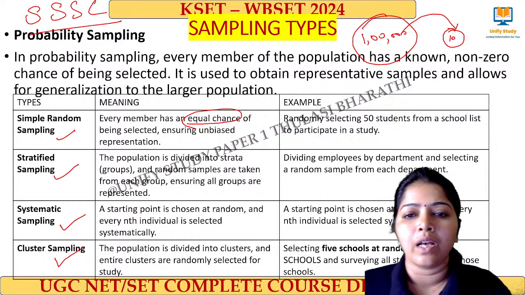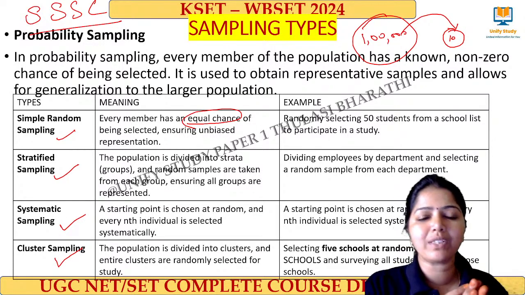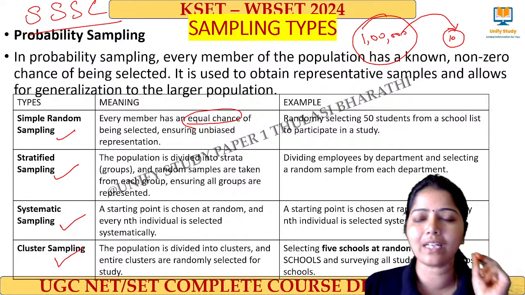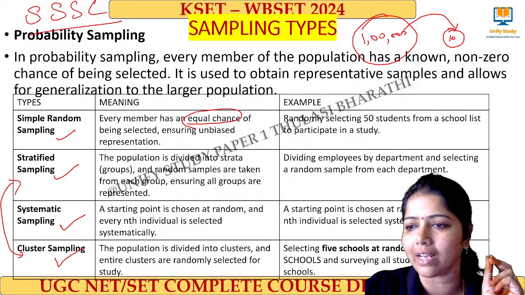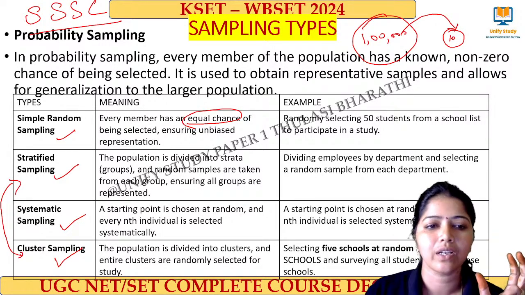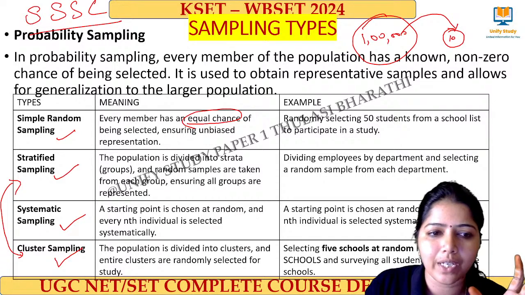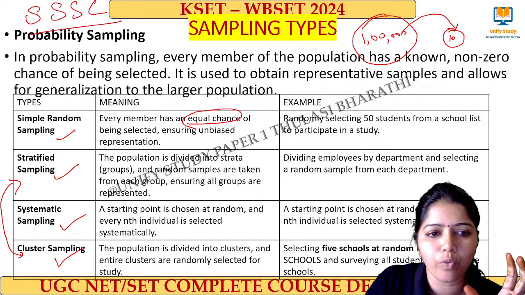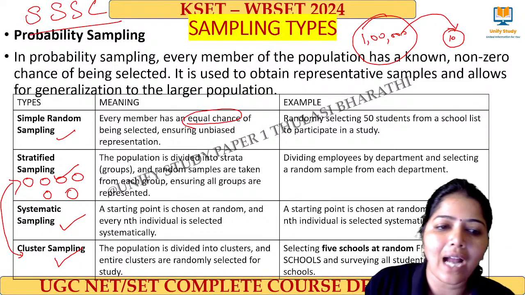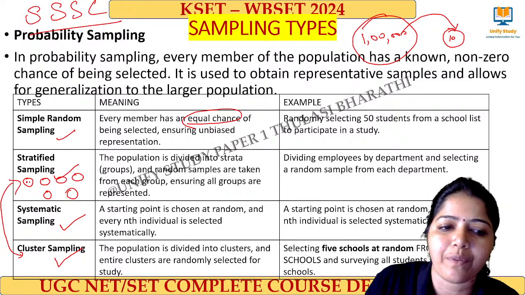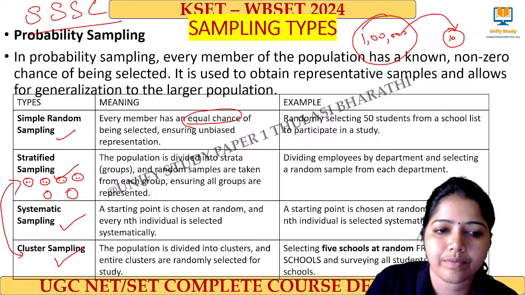Okay, come on. So simple means equal chance. Stratified means what? There is similarity between stratified and cluster. I will tell you about both. In stratified, I have divided my population into groups. There are 6 different groups, and each group has some set of people. I have just made a cluster like this.